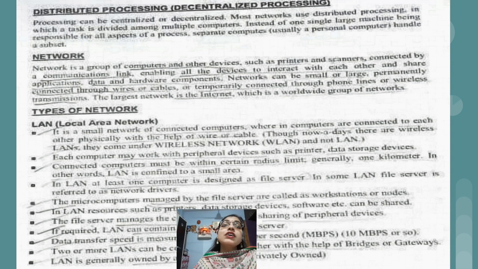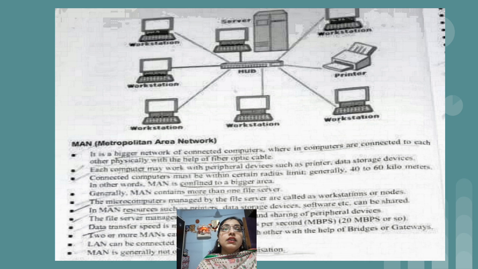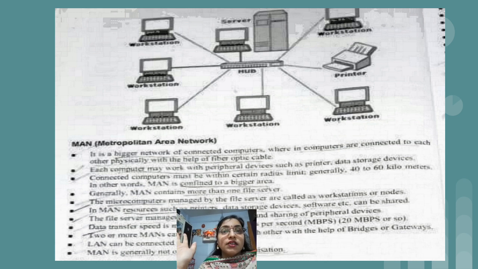So this is the first type of network, that is LAN. Then we have the next, metropolitan area network. Most of the points are common in all three types, except the speed. MAN stands for metropolitan area network. In this, it is a bigger network of computers. Bigger network means the number of computers is more as compared to LAN in case of